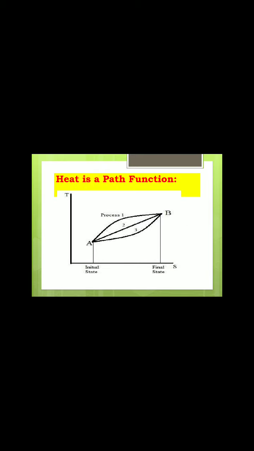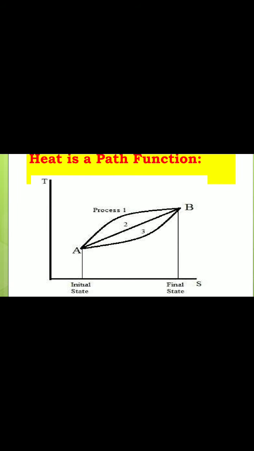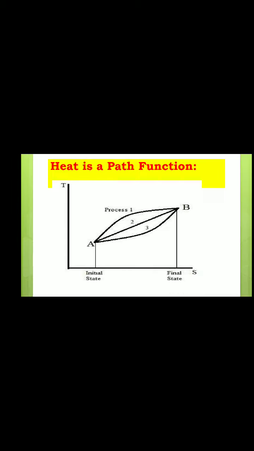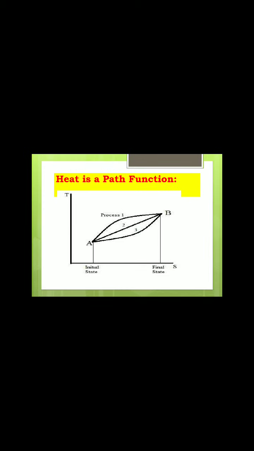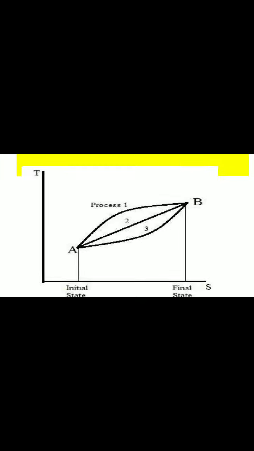Okay, see here. The amount of heat transfer from initial state to final state depends on the path of the system. Here, I want to transfer it from point A to point B. Either process, that is path, how many paths? 1, 2, 3. Okay, I have to transfer. Check, is the heat the same for all processes? No, because it depends on the path.